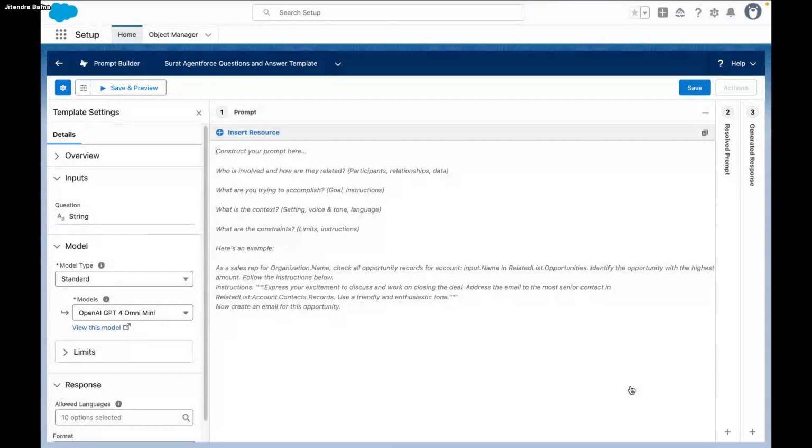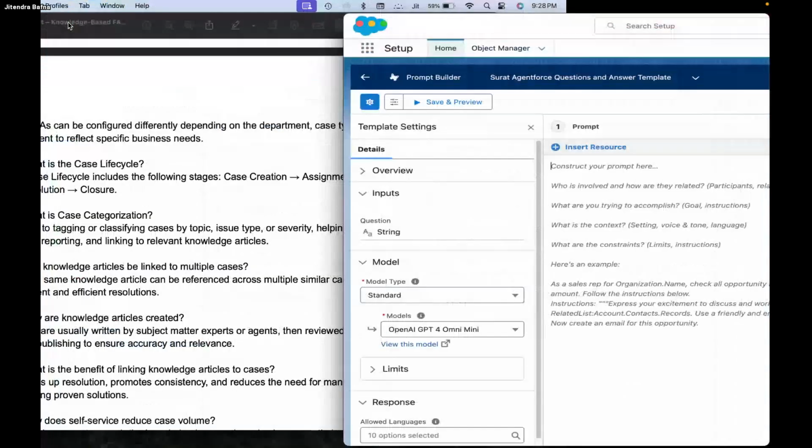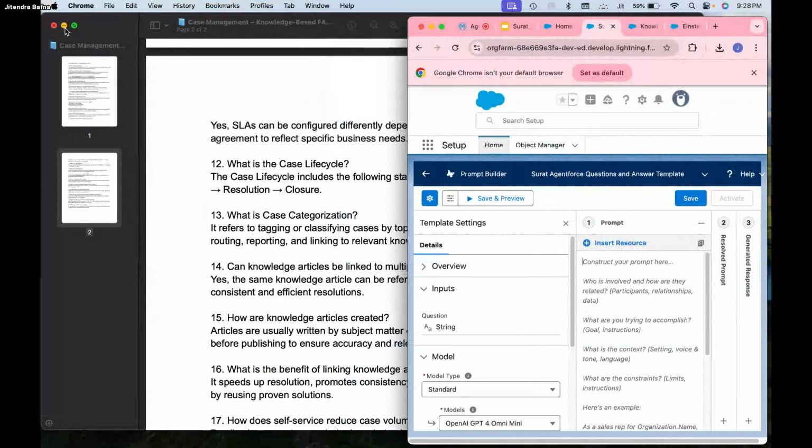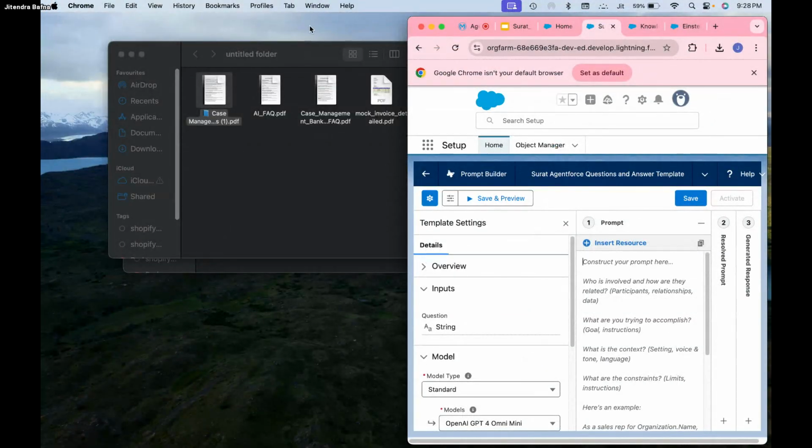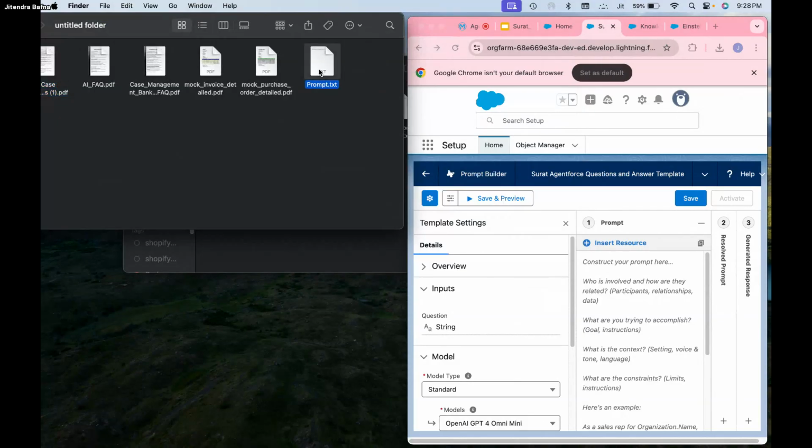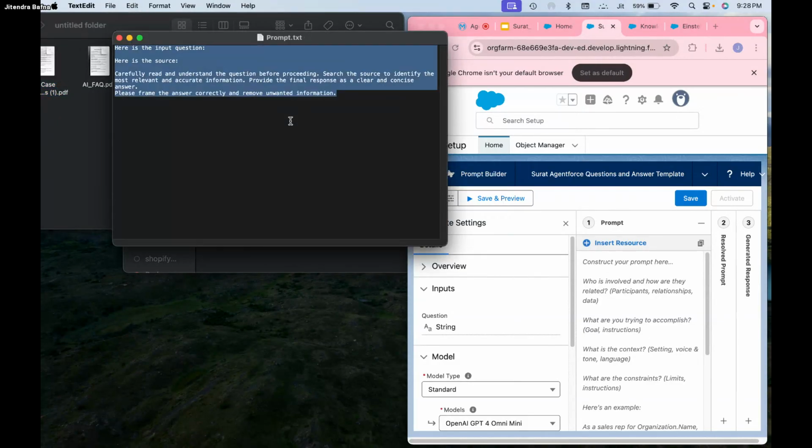Just say next. I have already written the prompt, so I will not waste the time. I will copy the prompt directly and read it out. I should have the prompt somewhere. It's a very small prompt.